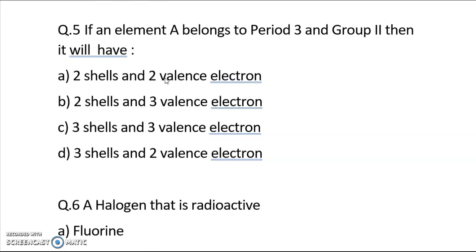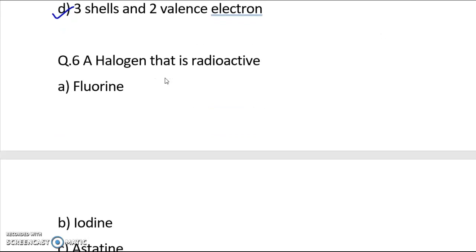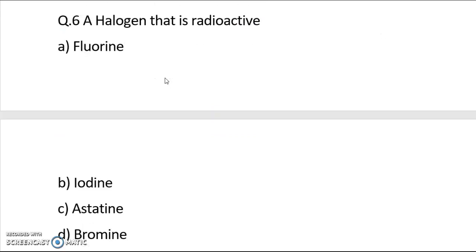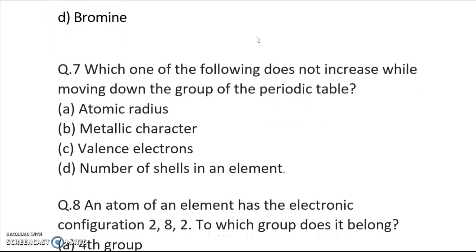If an element A belongs to period 3 and group 2, then it will have. Pause. Answer is option D, that is 3 shells and 2 valence electrons. A halogen, that is radioactive. Pause. C, astatine, whatever you call it. Which one of the following does not increase while moving down the group of the periodic table? Pause. C, valence electrons.